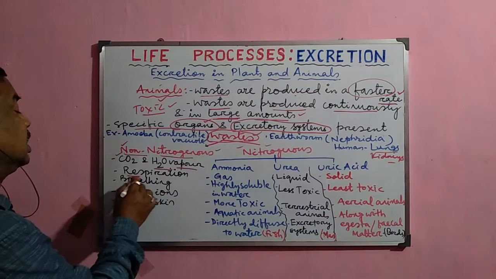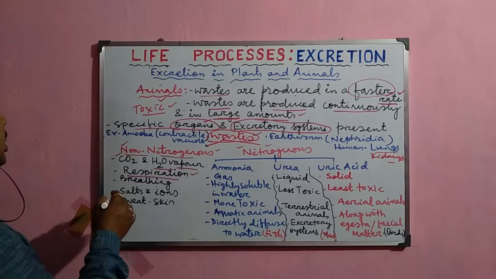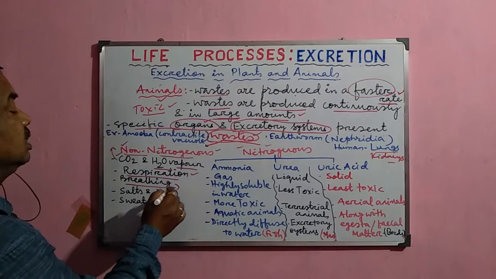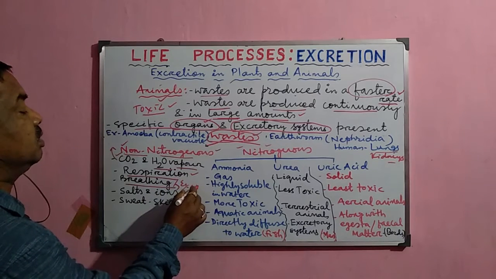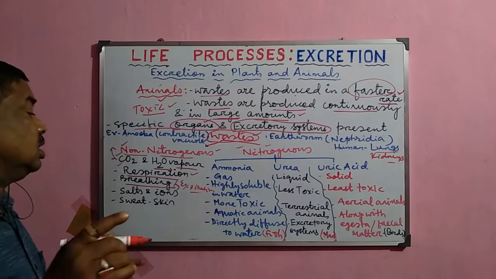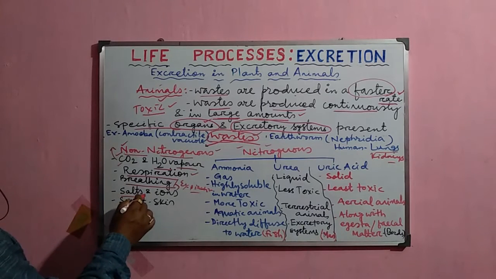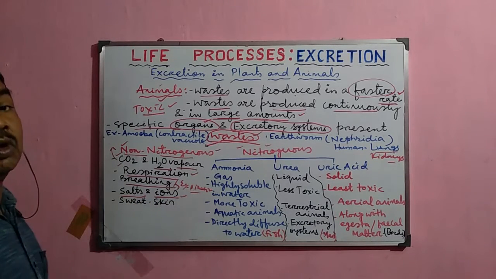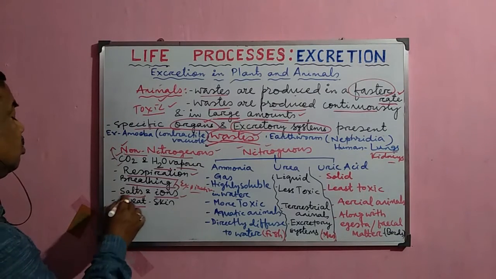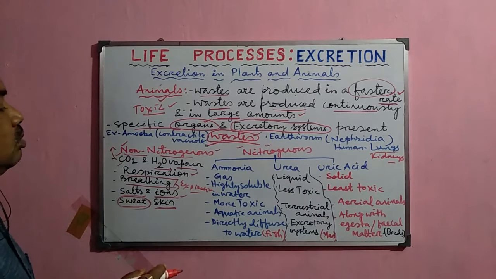These are produced during respiration, during the release of energy from food, and they are normally discharged directly to the outside by the process of breathing, that is expiration. During expiration, the carbon dioxide produced during respiration is discharged to the outside. Now, there are some salts and ions which are also produced as metabolic waste, but they are removed to the outside in the form of sweat through the skin in human beings and some other mammals.